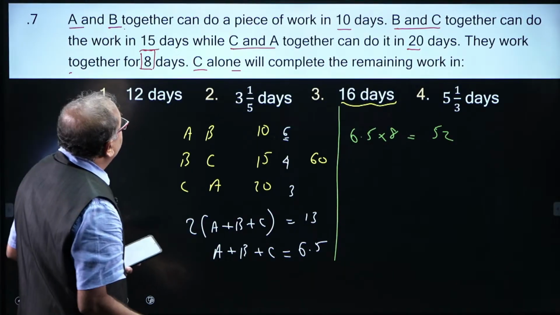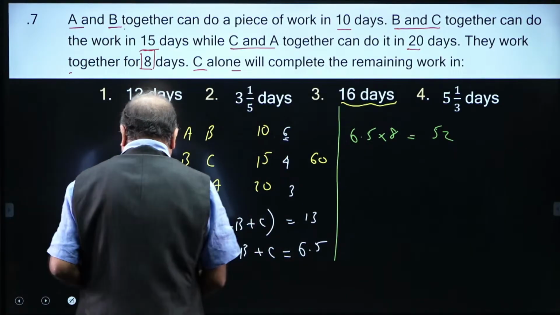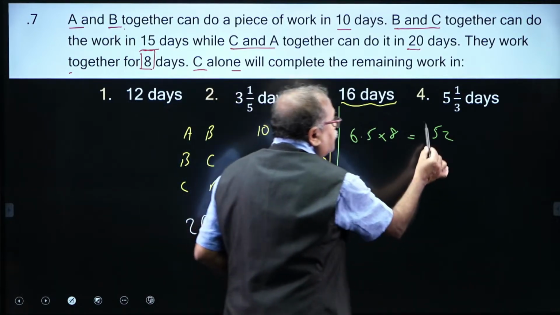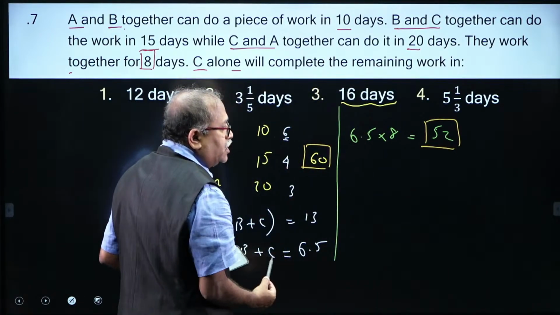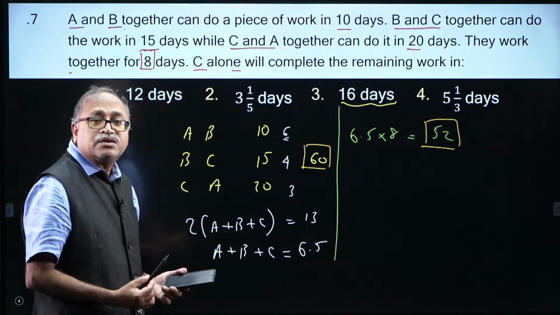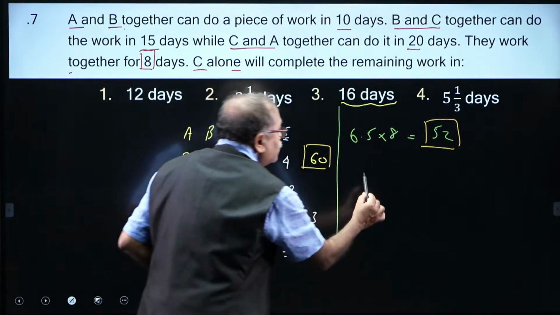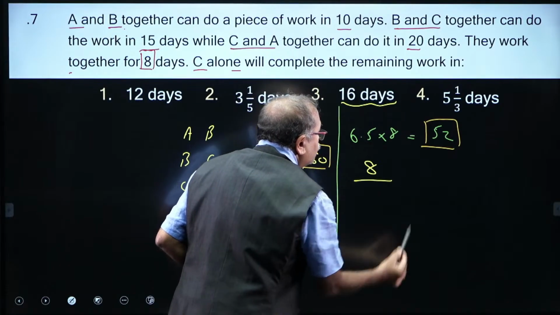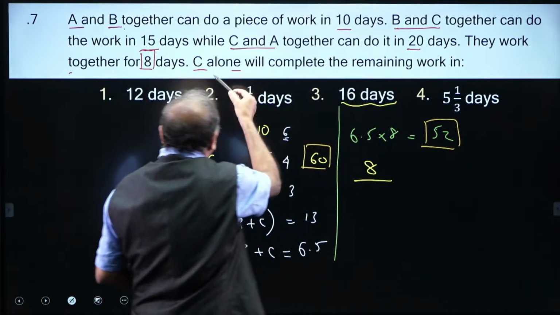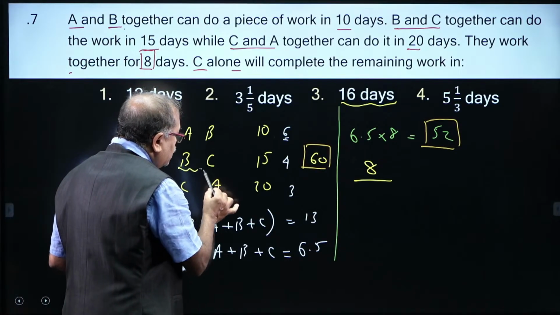Now, what is the question? C alone can complete the remaining work. What is that remaining work? I notice that the total is 60 units, 52 units are over. So, we are left with how many units? Only 8 units. Am I right? Okay. So, 8 units have to be completed by C alone. How do I get C alone? I know B plus C over here.